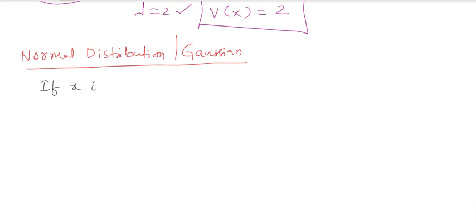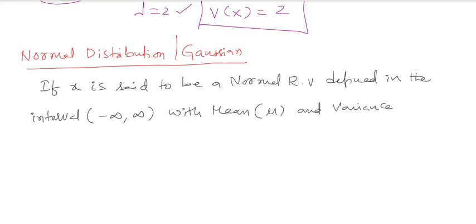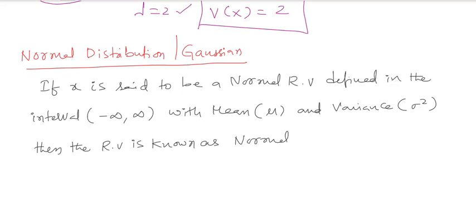So let me take the statement here. If X is said to be a normal random variable defined in the interval minus infinity comma infinity with the mean mu and a variance sigma square, then the random variable is known as a normal random variable, and its density function is given by